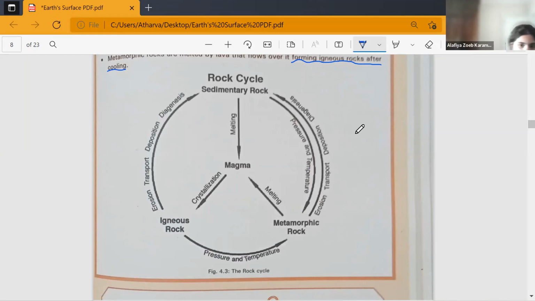You need to draw these diagrams in your notebooks. The rock cycle diagram, and even the diagrams which we had done before, Earth's crust and soil profile, all these diagrams need to be drawn neatly and labeled in your notebooks. Clear, everyone? Yes, ma'am. Okay, next, let's go further.